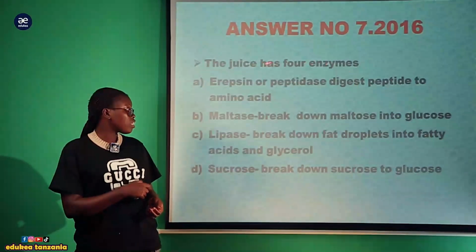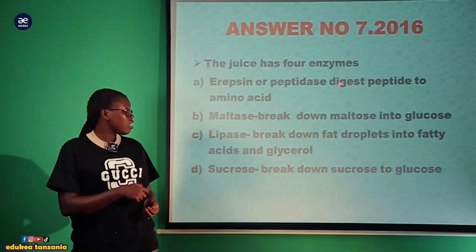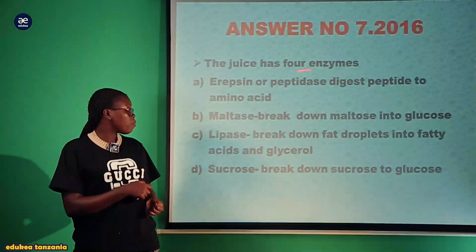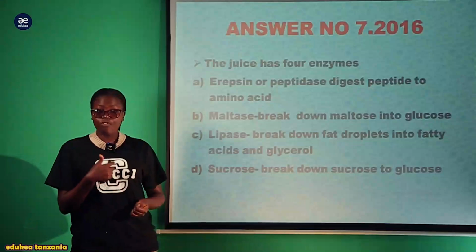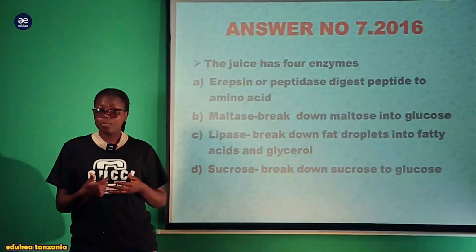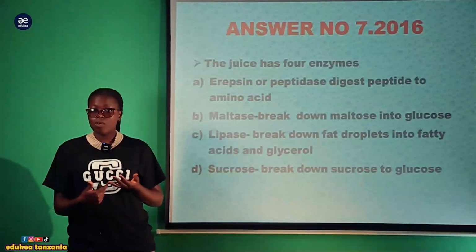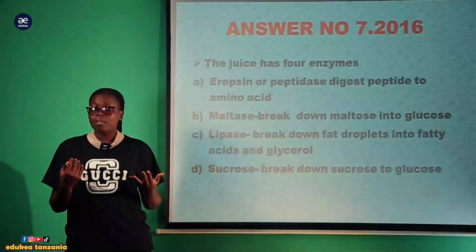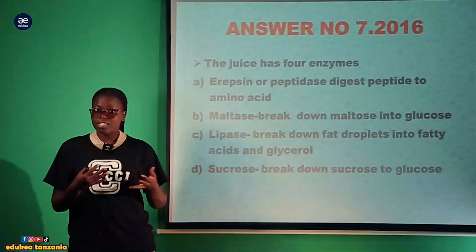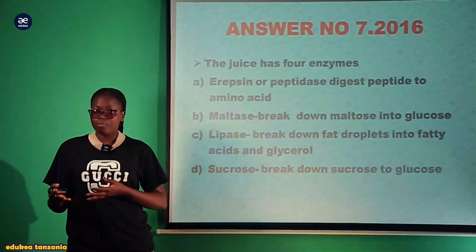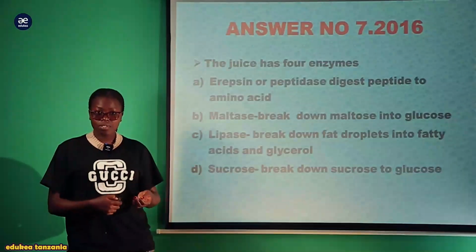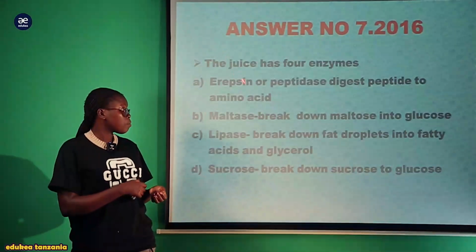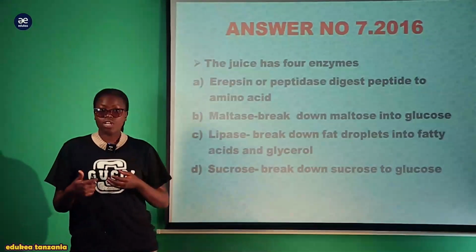There is erepsin for the digestion of peptides to form amino acids. This peptide is the one formed after the digestion of protein in the stomach, where the protein was digested by pepsin to form the peptide. So again, it is digested by erepsin or peptidase to form the amino acids which can be absorbed into the body.